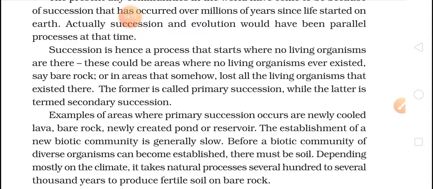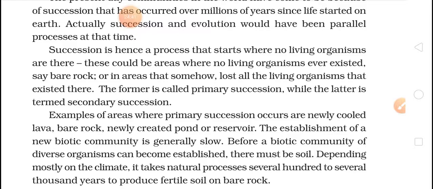As the changes were going on, the living organisms which previously existed there were lost. As the change was drastic, the area converted into bare rock.